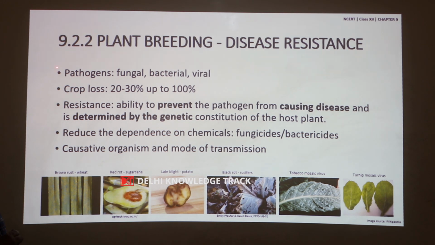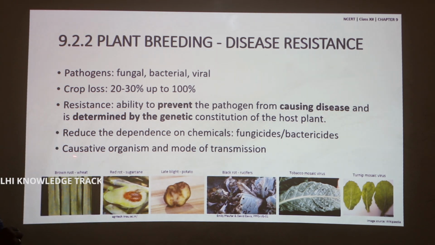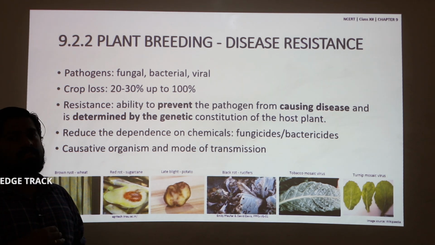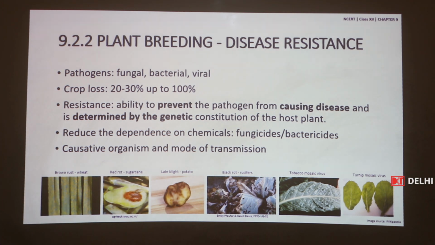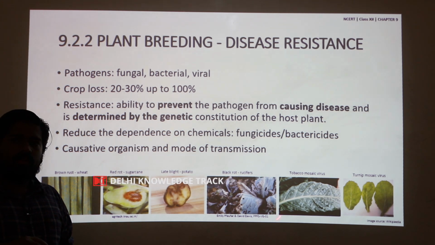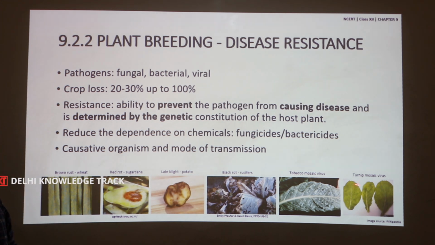The important information to be known by a plant breeder for breeding for disease resistance is the causative organism, which pathogen causes that disease, and the mode of transmission. Some diseases are the brown rust in wheat, red rot of sugarcane, late blight in potato, black rot in crucifers, that is the cabbage, mustard, cauliflower, etc. Tobacco mosaic virus in tobacco, turnip mosaic virus in turnip.